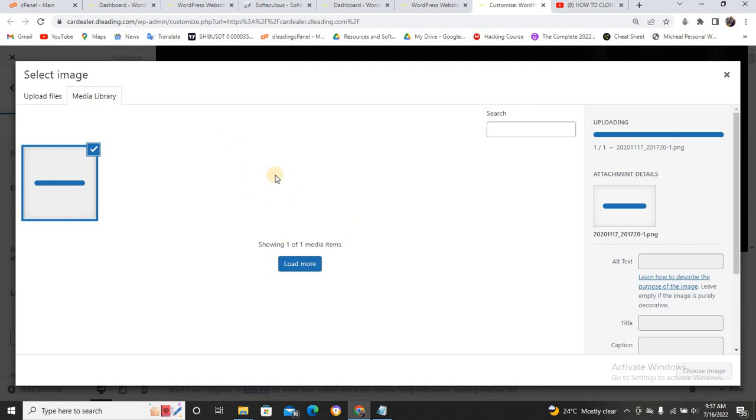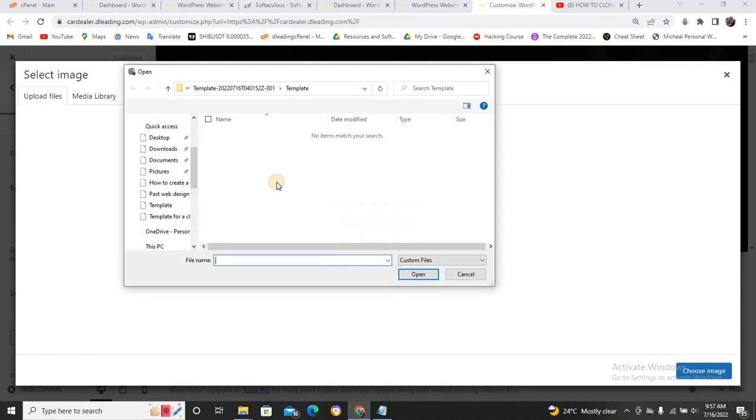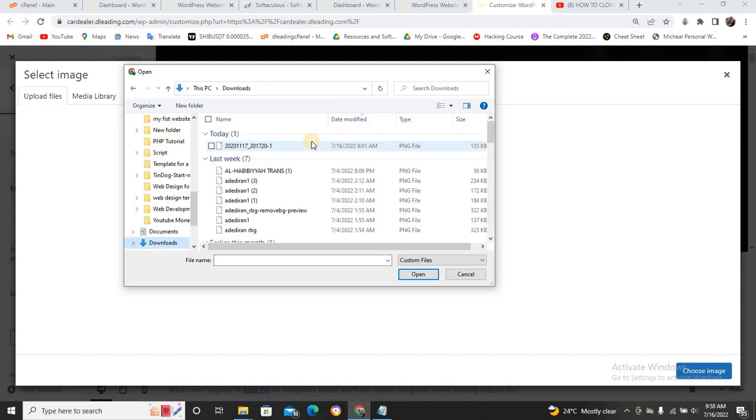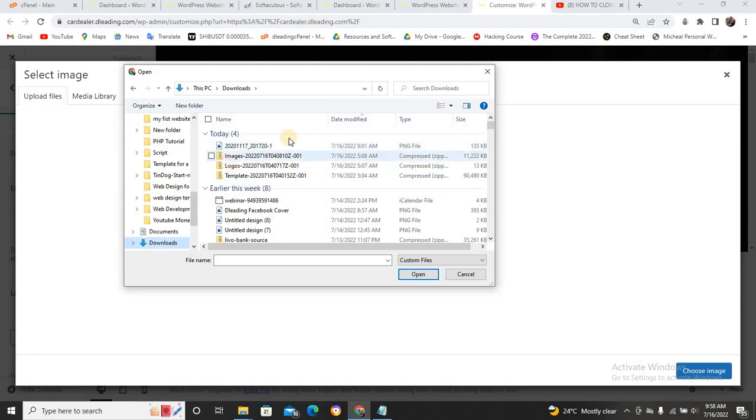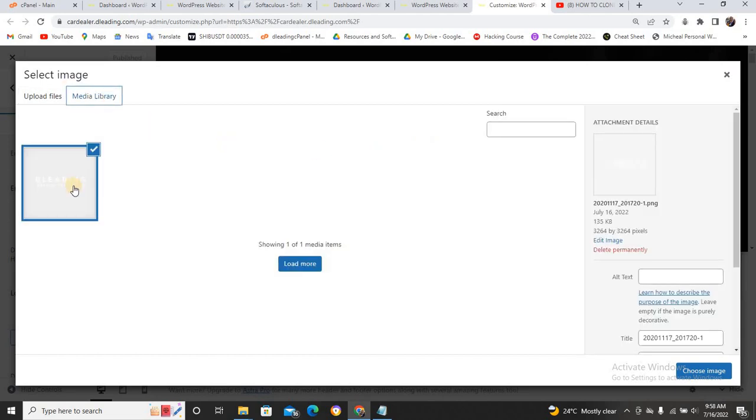And in case you don't want to drag your own, you can just click on upload and click on select file, and it's going to take you to the file manager where you have your logo and stuff like that. You can just come to your downloads and bring your logo. Just look for the file wherever it is on your laptop. So I'm going to close it now. I'm going to use the one I've uploaded already, which is this one.